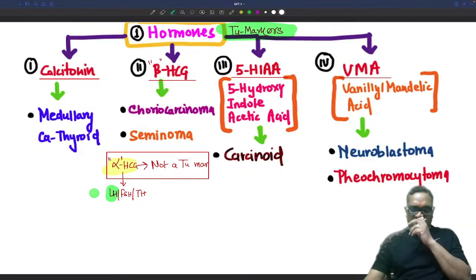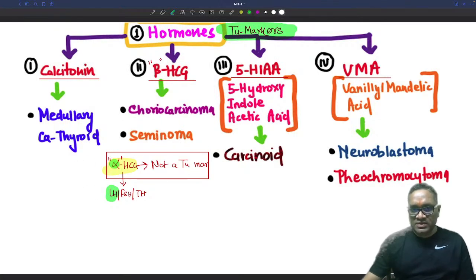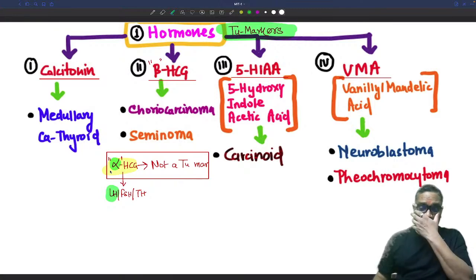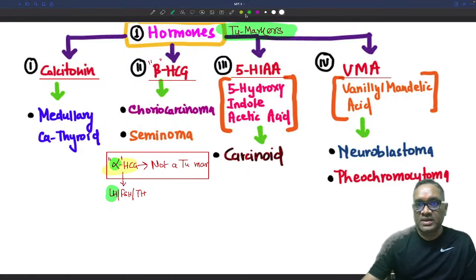If the examiner is asking to choose one answer, LH is the better answer, right? Otherwise the alpha subunit resembles all the hormones LH, FSH and TSH. That is why it is not a tumor marker. So that is why it is not considered as a tumor marker.